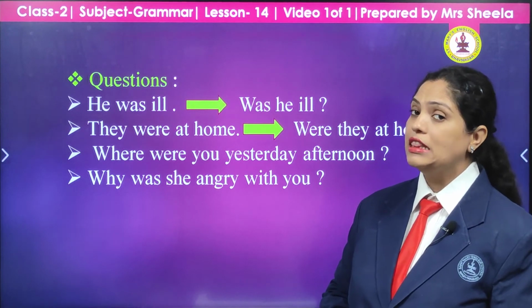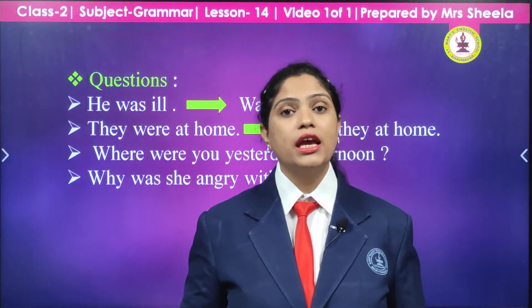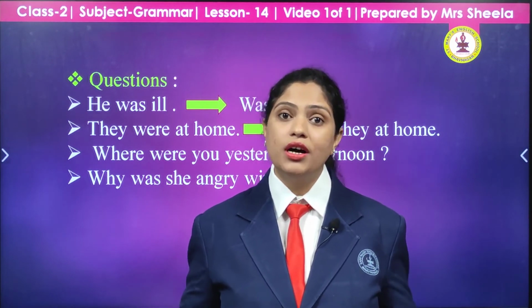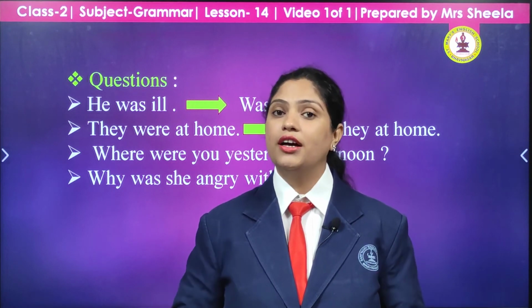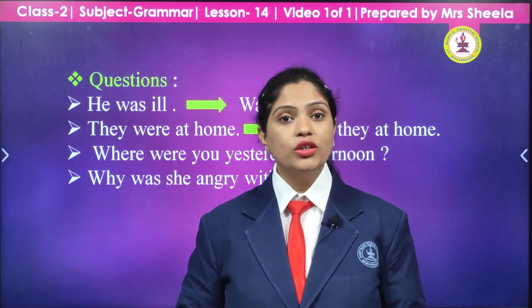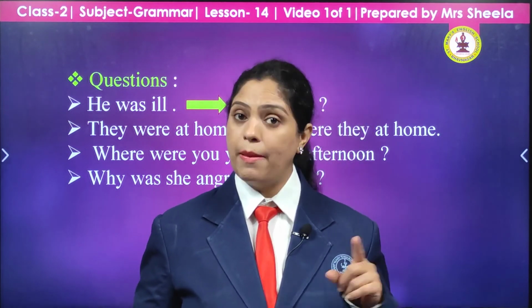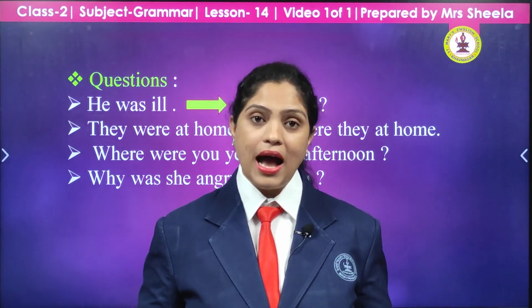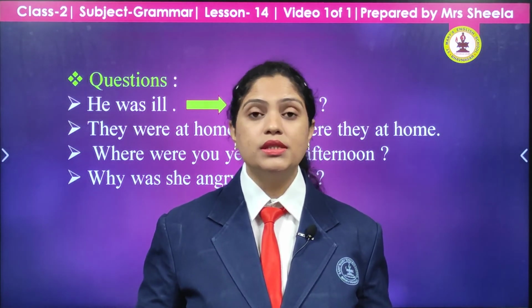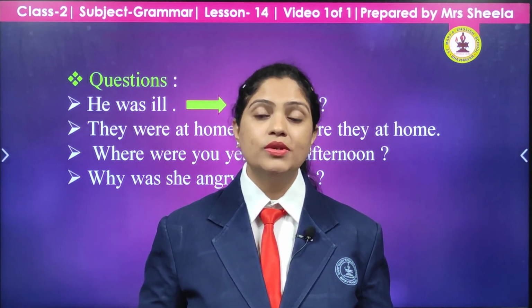So children, in this chapter we can frame questions also using our helping verbs was and were, which will show you the actions or the activities which are done in the past. So children, without any confusions, whenever you use was and were, remember you are talking about the things which are done in the past. And when you want to talk about something which is happening in the present time, always use am, is, are.